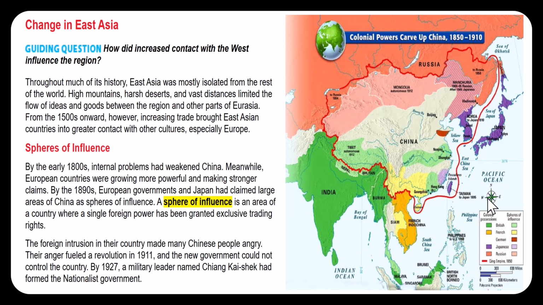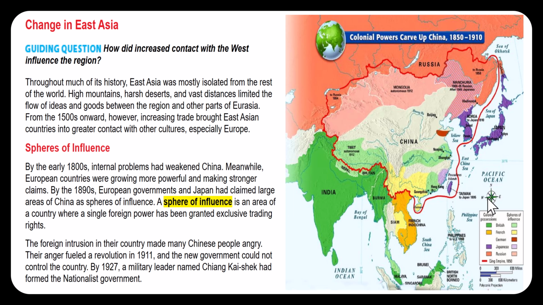A sphere of influence is an area of a country where a single foreign power has been granted exclusive trading rights. The foreign intrusion in their country made many Chinese people angry. Their anger fueled a revolution in 1911, and the new government could not control the country. By 1927, a military leader named Chiang Kai-shek had formed the nationalist government.